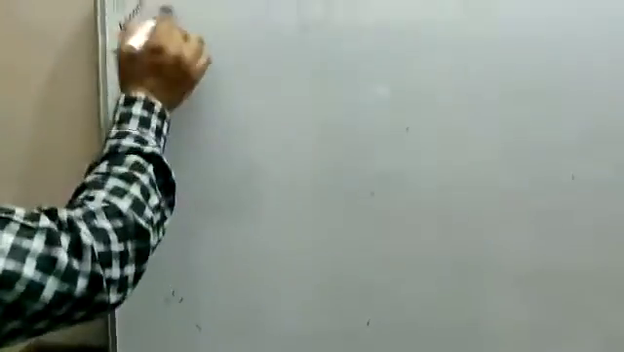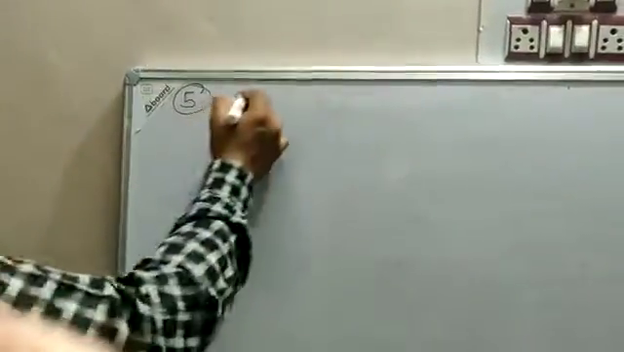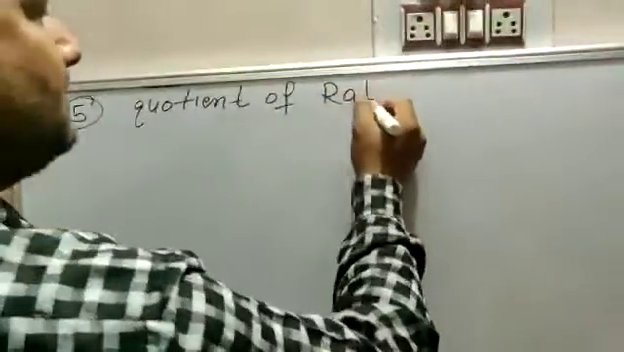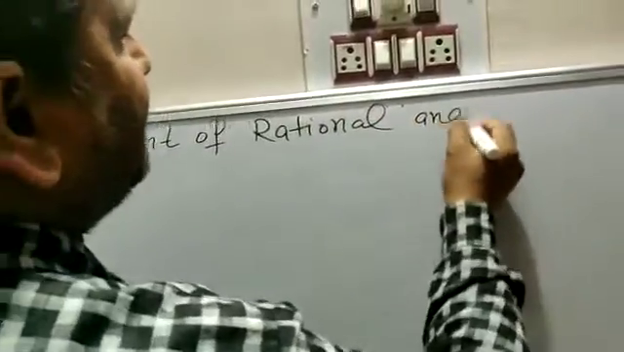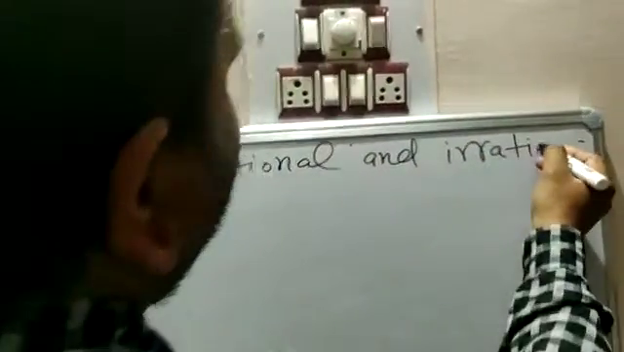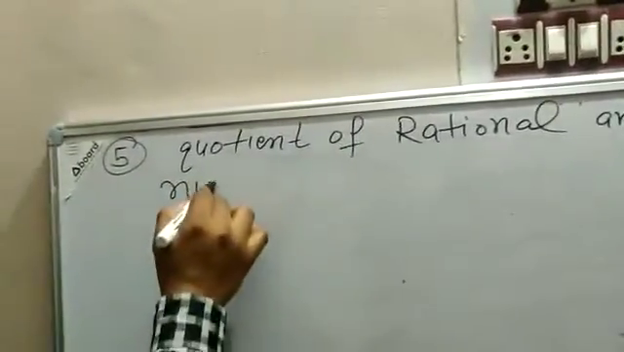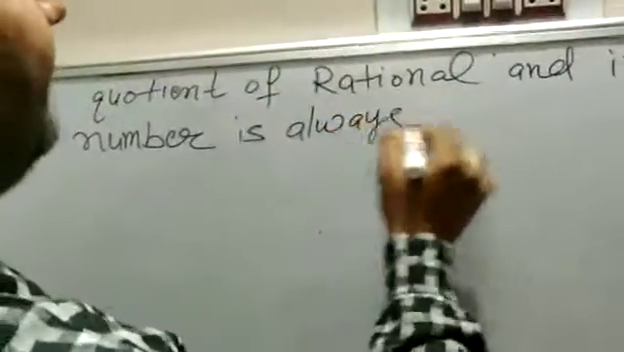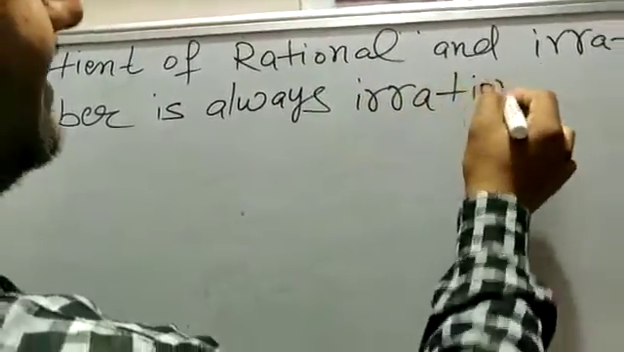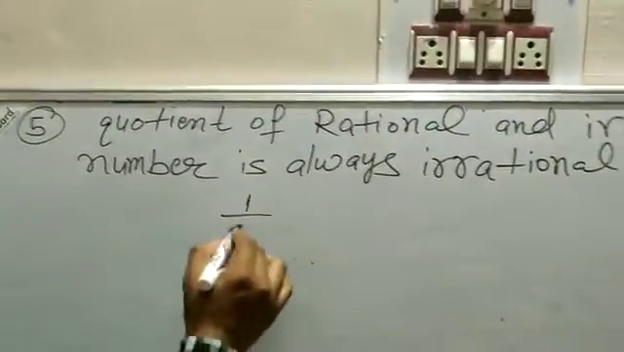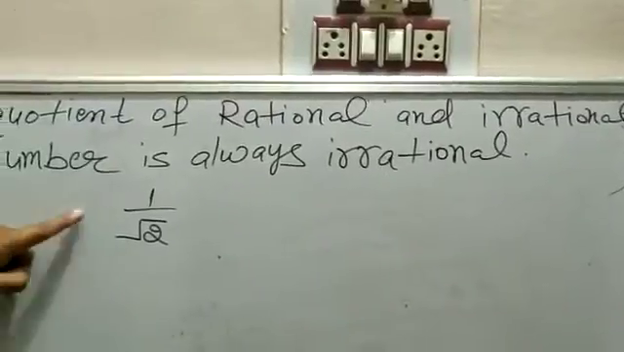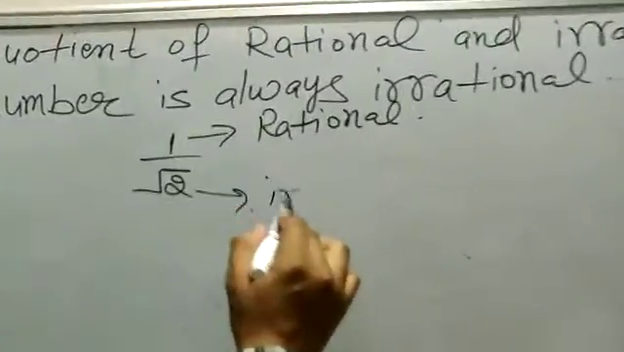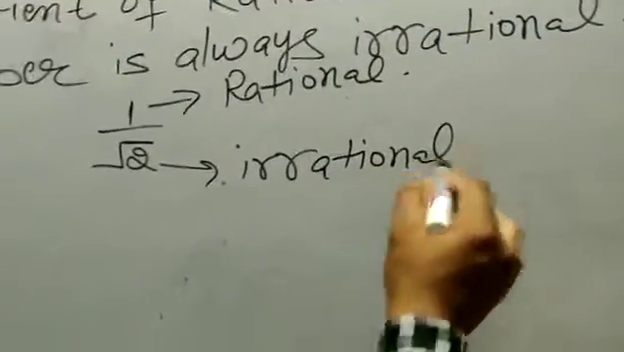Fifth property, one of the most important properties: the quotient of a rational and an irrational number is always irrational. Likewise, 1 upon root 2. You can see 1 is what? Your rational number. Root 2 is what? Your irrational number.